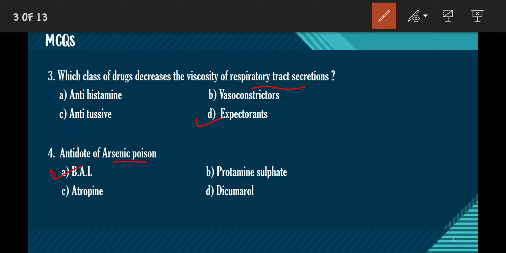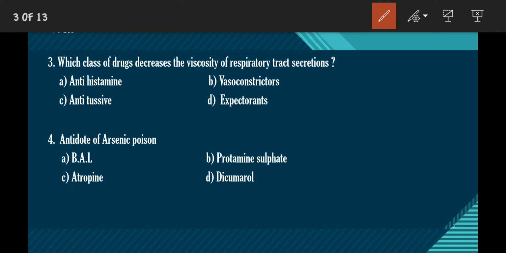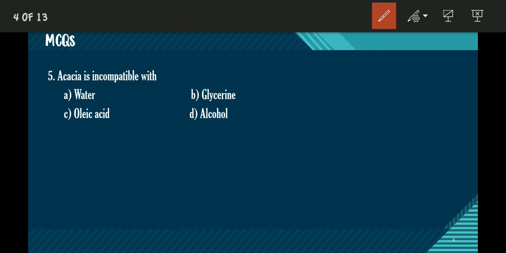And dicumarol is a very important drug. It inhibits vitamin K recycling. So what happens? It inhibits the preparation of prothrombin, so that it inhibits the clotting of blood. So it plays a very important role in the control of blood clotting. The answer of this fourth question, the antidote of arsenic poison, is BAL, that is British anti-Lewisite. Let's move to the next question. Question number 5. Acacia is incompatible with what?